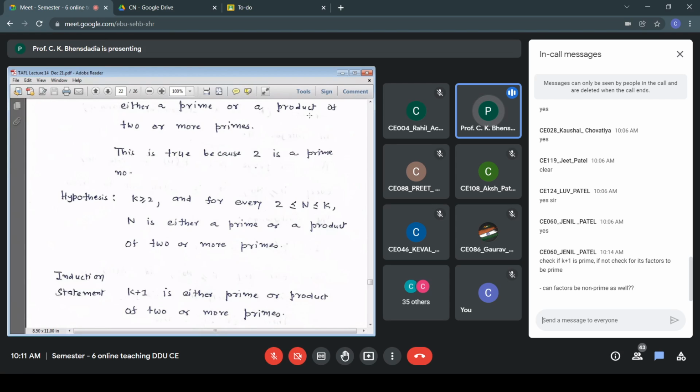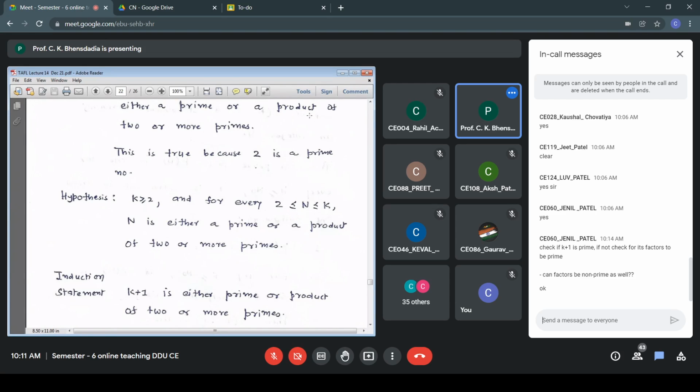As per the statement, factors are only primes. Generally you said to check if k+1 is prime, and if not, check for its factors to be prime.